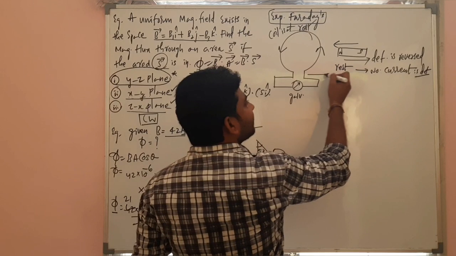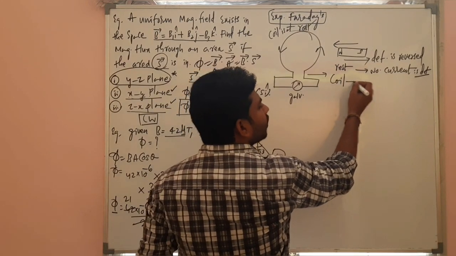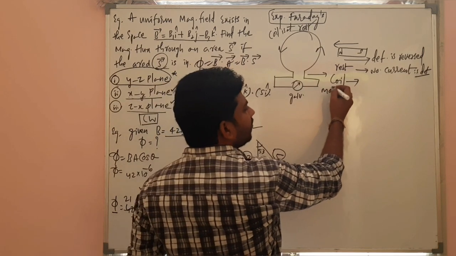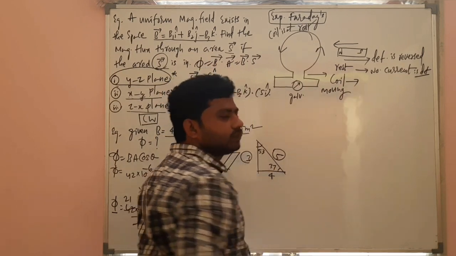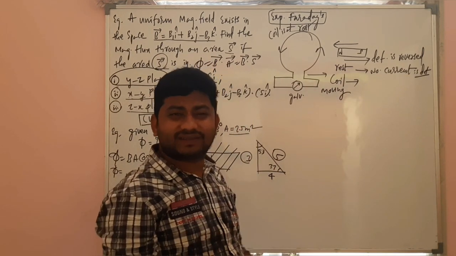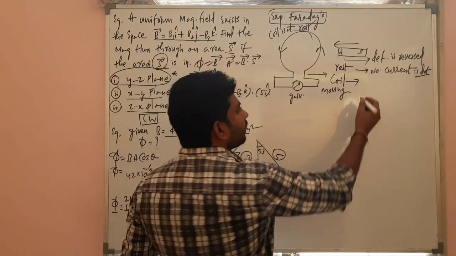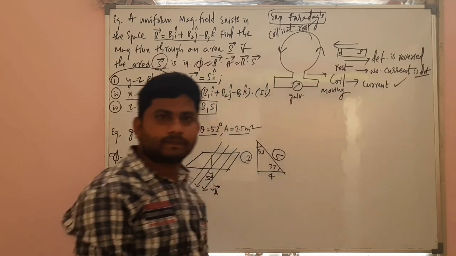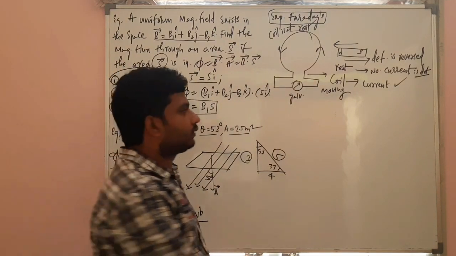Now the coil starts moving. Understand? The coil starts moving towards the magnet which is at rest. There is a current. Both are moving.